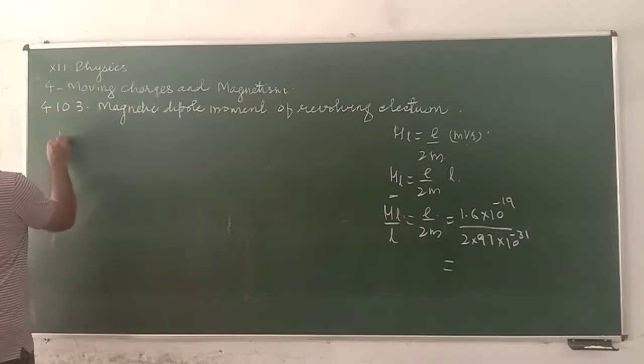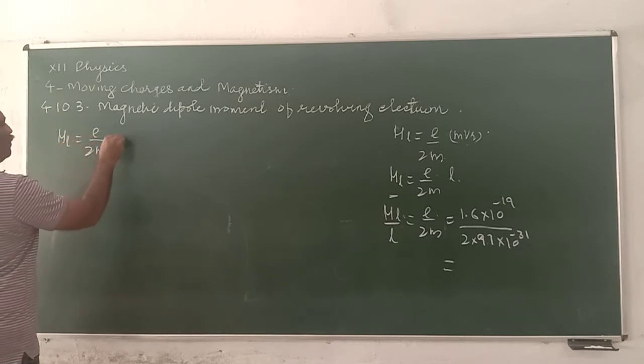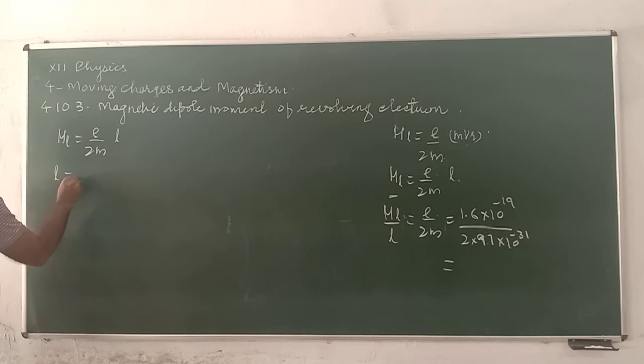Now mu L is equal to e by 2m times L. According to Bohr's model, keep it in mind, the angular momentum of an electron revolving around the nucleus is n h by 2 pi.